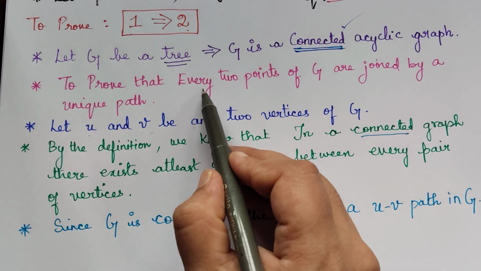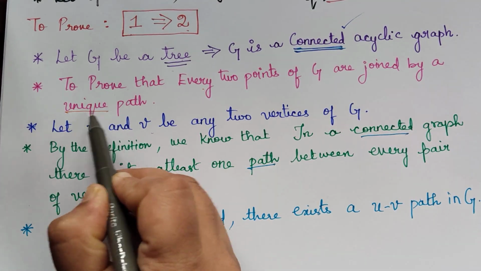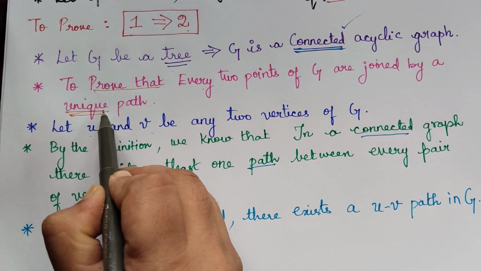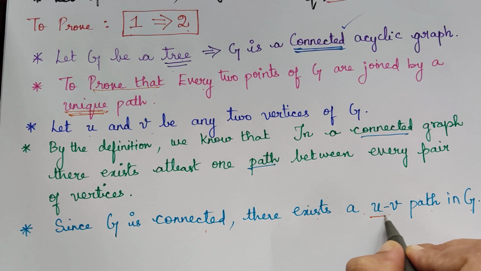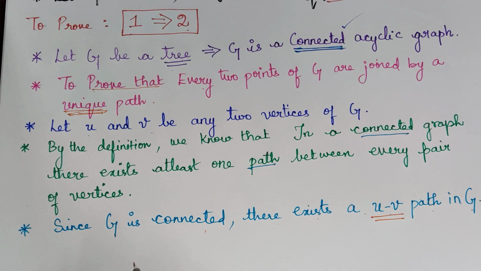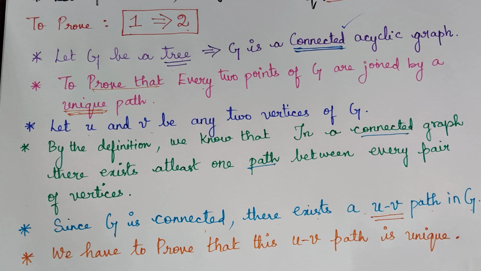We have to prove that this path is unique. So that is what we have to prove. Now we have to prove that this UV path is unique.